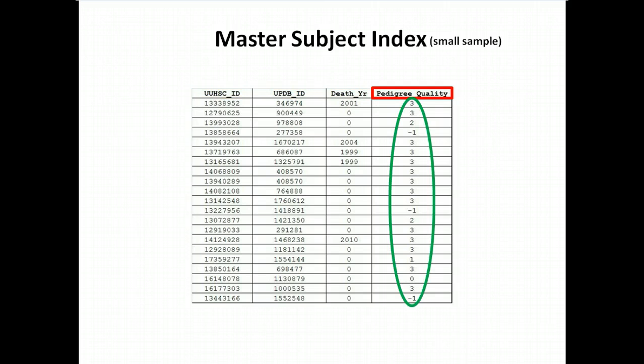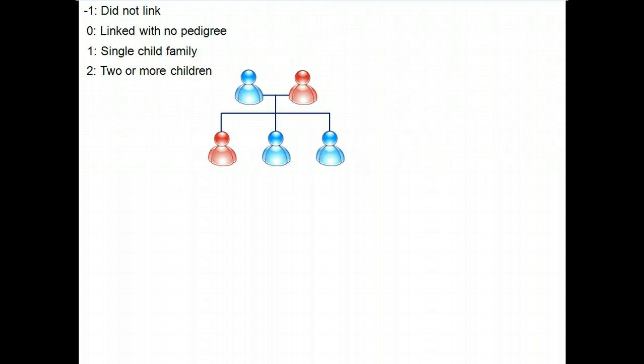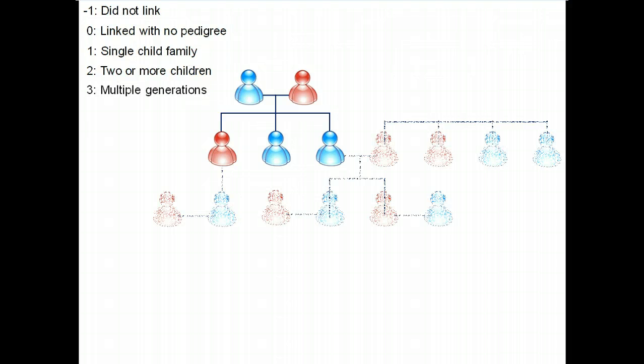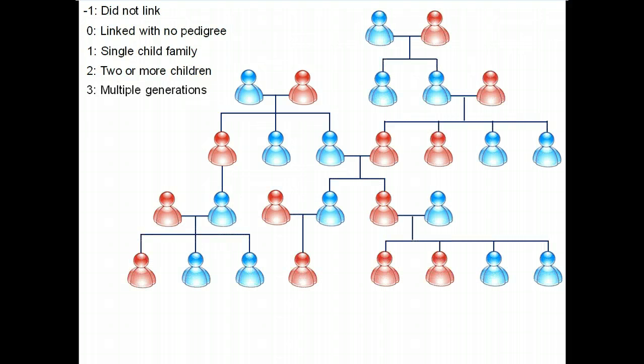Pedigree quality is a number between -1 and 3 that provides a general idea of how many relatives are known in UPDB. A -1 is a UUHSC person that did not link to UPDB. A 0 is a person that linked with no pedigree information. 1 is for single-child families, 2 is for families with 2 or more children, 3 is for multi-generational families. Some families span 12 generations.